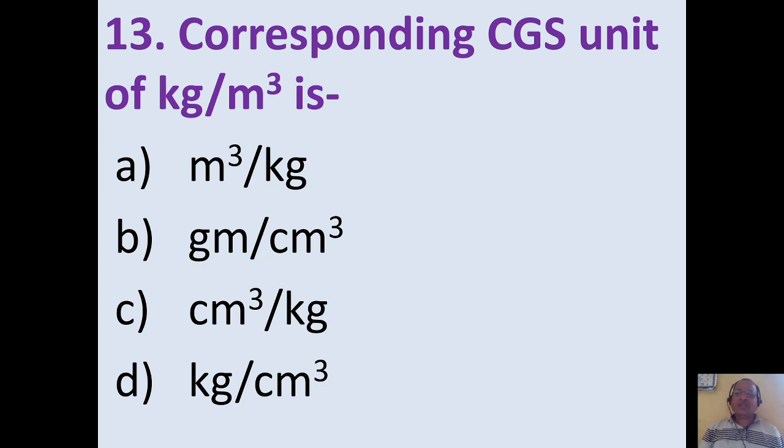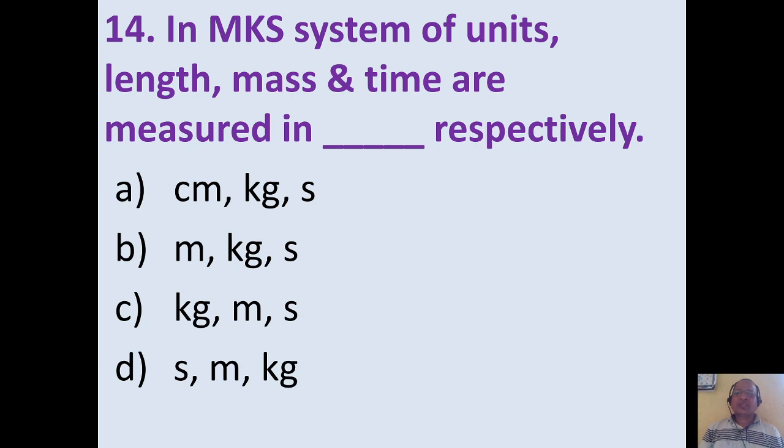So kilogram per meter cube will have CGS unit gram per centimeter cube. So option B will be the right one. In MKS system of units, length, mass, time are measured in dash dash respectively. As the name indicates, MKS, M stands for meter, K stands for kilogram, S stands for second. So meter, kilogram, second, option B is the correct one.